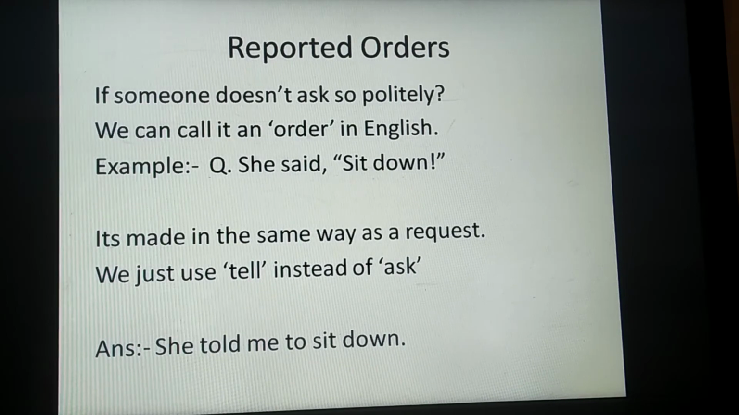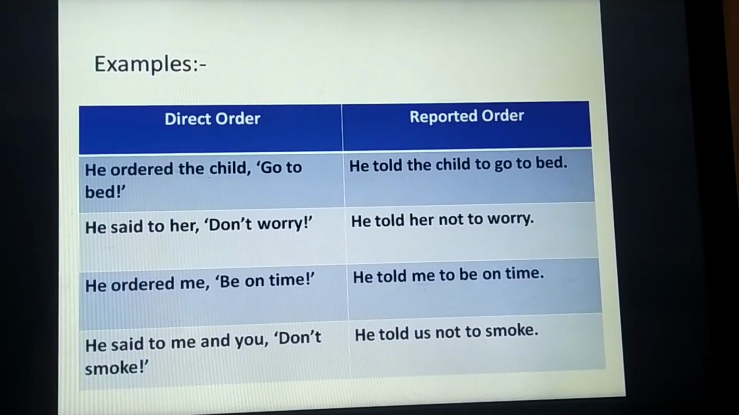Let's go to a few more examples from direct to reported orders. He ordered the child, go to bed. He told the child to go to bed. He said to her, don't worry. He told her not to worry. He ordered me, be on time. He told me to be on time. He said to me and you, don't smoke. He told us not to smoke.